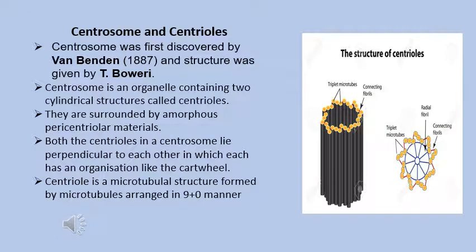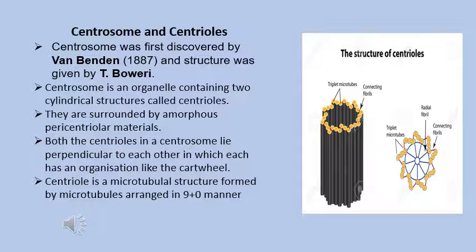The next one is centrosomes and centrioles. Centrosome was first discovered by Van Beneden in 1887, but the structure was defined by Boveri. The centrosome is an organelle containing two cylindrical structures known as centrioles. They are surrounded by amorphous pericentriolar material, made up of special proteins that surround the centrioles. Both the centrioles in the centrosome lie perpendicular to each other.